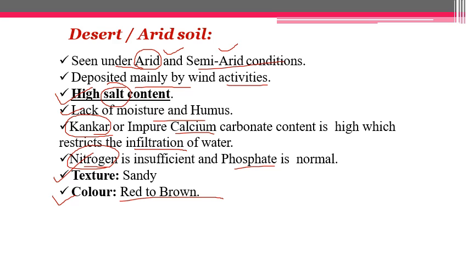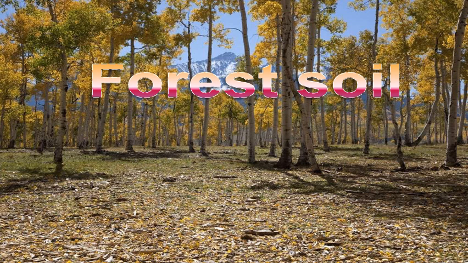When they pull up the water due to capillary action, it also brings all the nutrients which are present below the top layer of the soil. That is why it creates an accumulation of lots of calcium on the top layer of the soil, which creates impure calcium carbonate, and it develops the structure of these kankar-like things, which restricts the infiltration of the water.